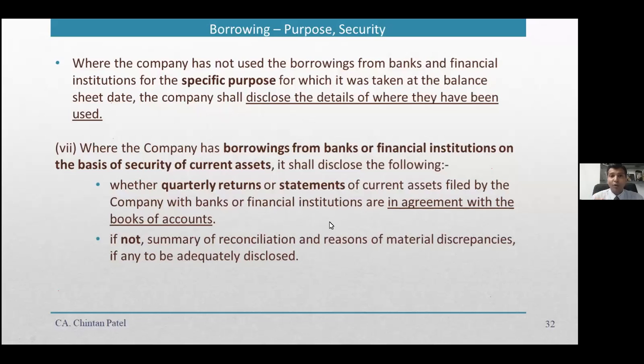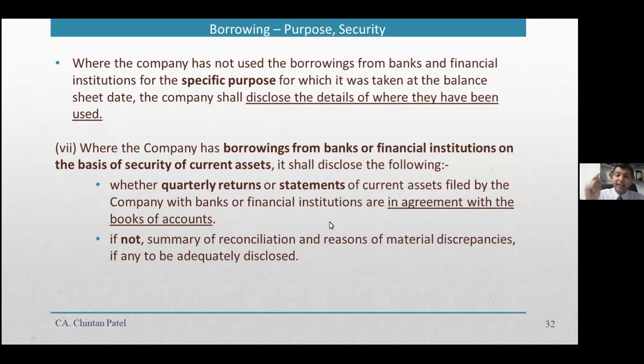The CC limit is computed based on the drawing power. Drawing power is computed based on the submission by the company of stock and debtors. Now these stock and debtors figures have been provided falsely, with the objective that they can get a higher CC limit, a higher drawing power limit.